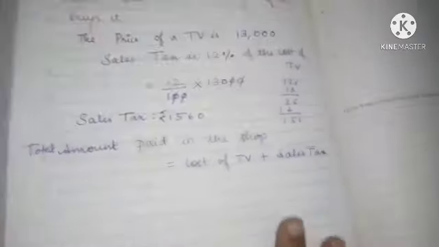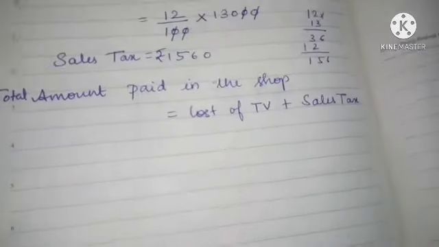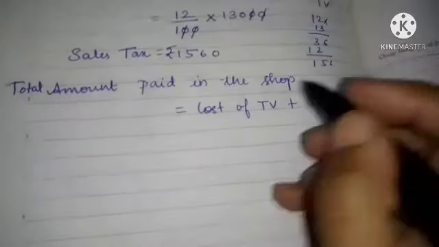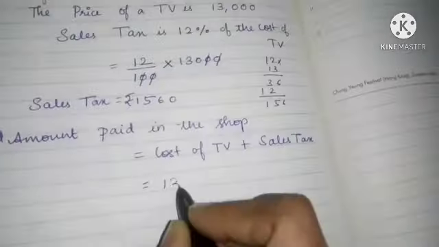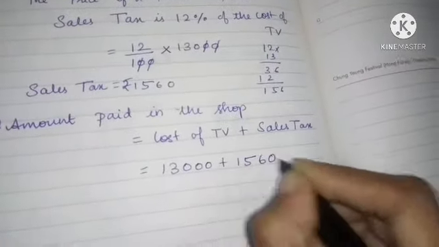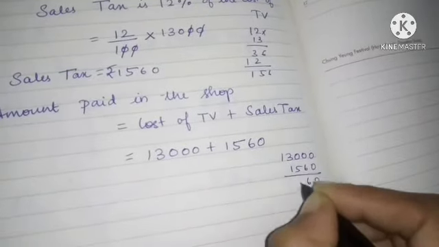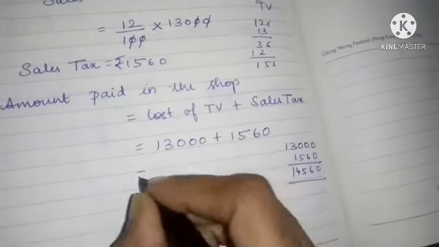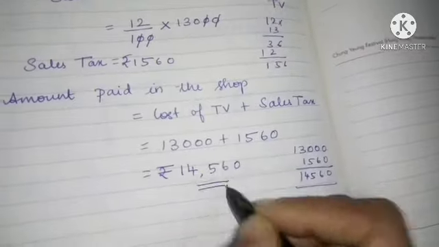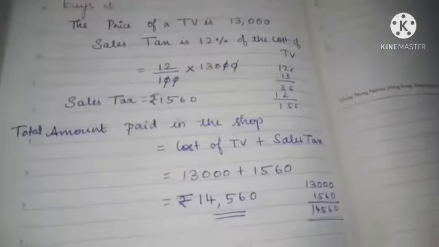When we are considering the sales tax, you will add that to the price which you are paying at last. Cost of TV is 13,000. Sales tax is 1,560 rupees. So 13,560 rupees. So total amount paid in the shop is 14,560 rupees.